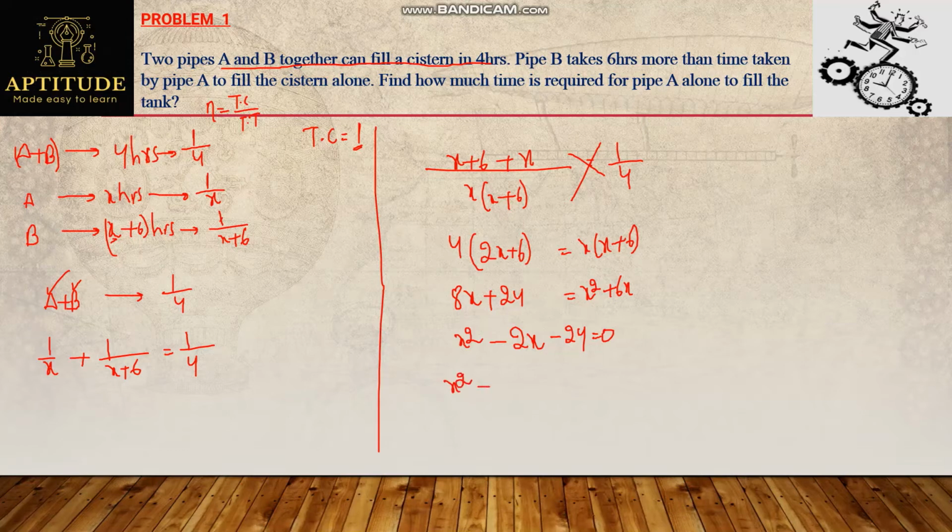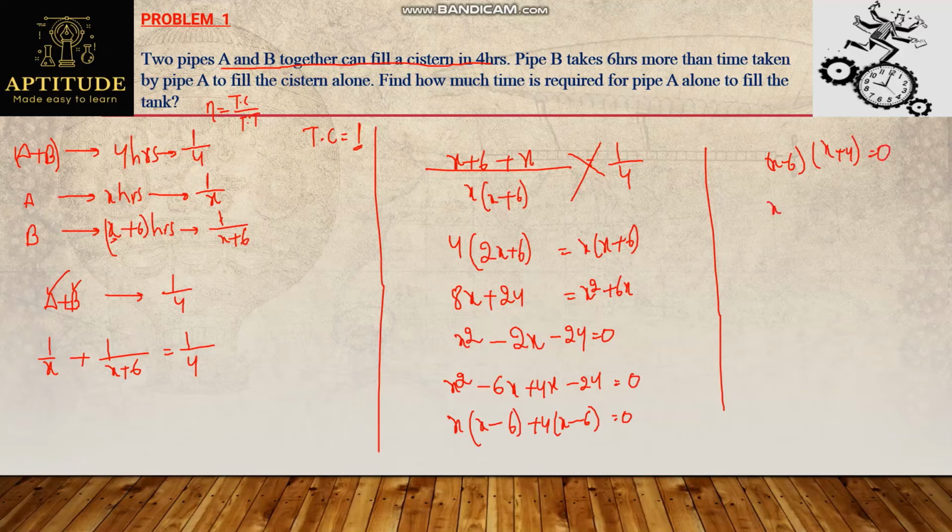I can rewrite this equation as x square minus 6x plus 4x minus 24 equals 0. If I take x common here, I'll get x minus 6, and plus 4 common here, x minus 6. So we'll be getting x minus 6 into x plus 4 equals 0.